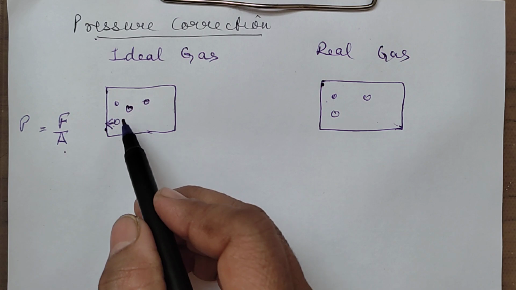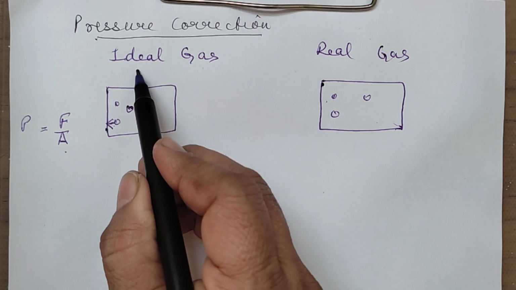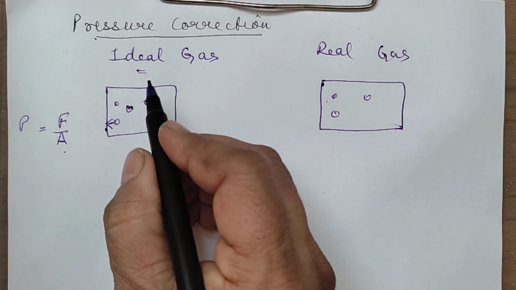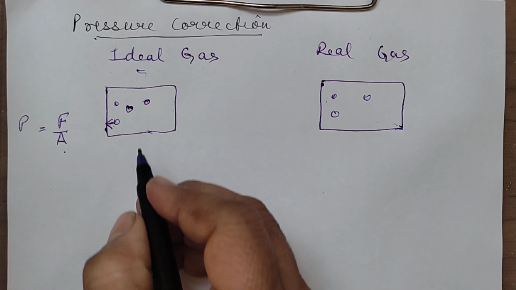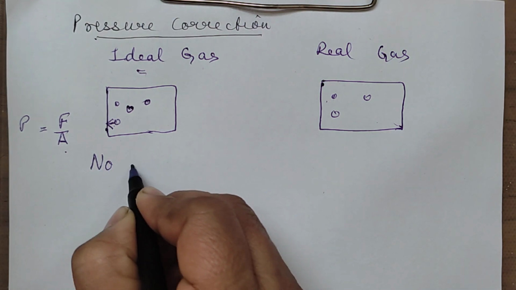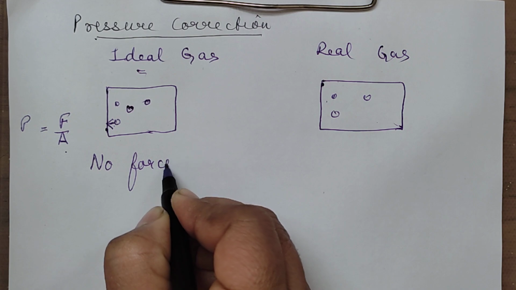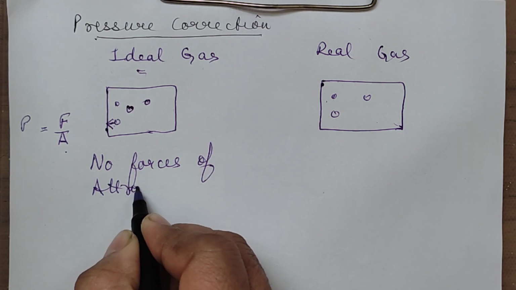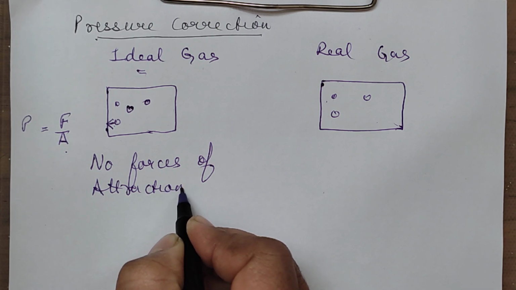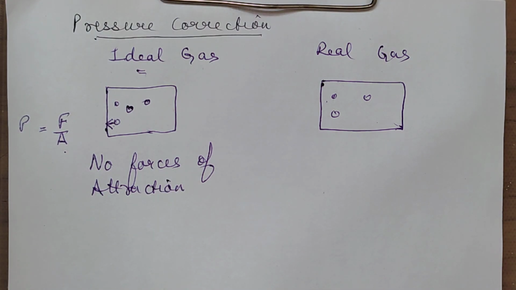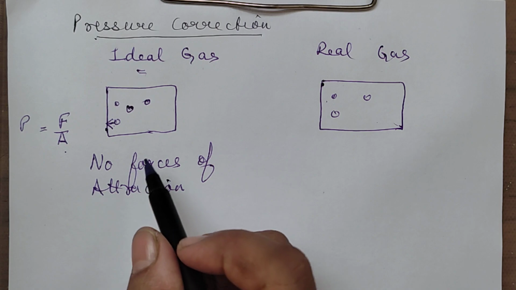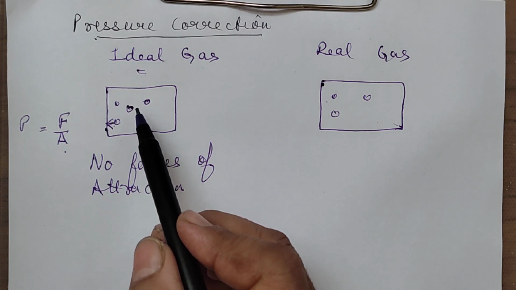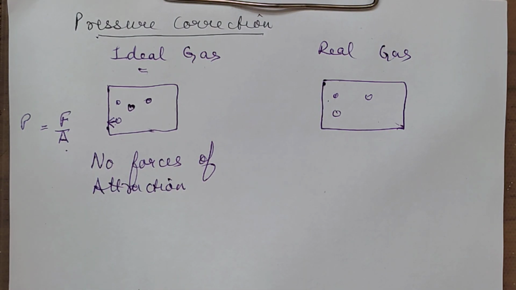Why only on the walls of the container? Because the ideal gases are point masses. They are small in size. There are no forces of attraction in the ideal gases. So no forces of attraction means they are not getting attracted towards each other. So it is only with what force they are colliding on the walls of the container per unit area that is defined as the force.